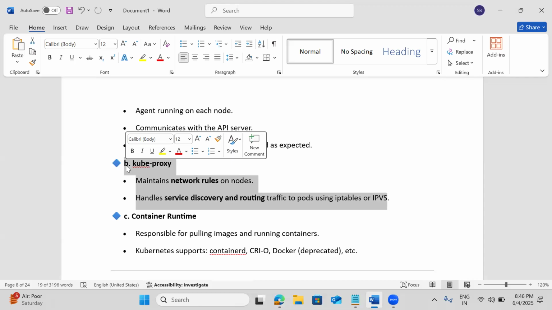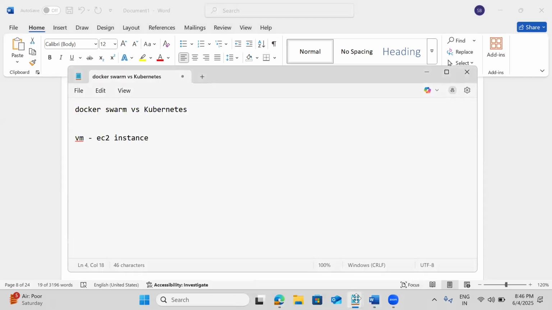Now, can you tell me what components we have in the master? In the master plane we have a control plane. The components we have are the API server, etcd, Kube scheduler, controller manager, and cloud controller manager.